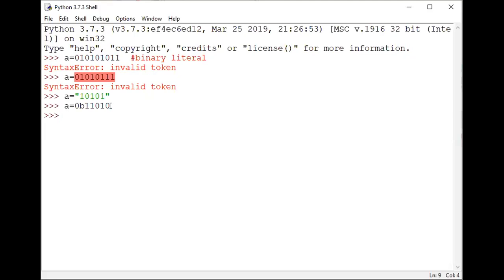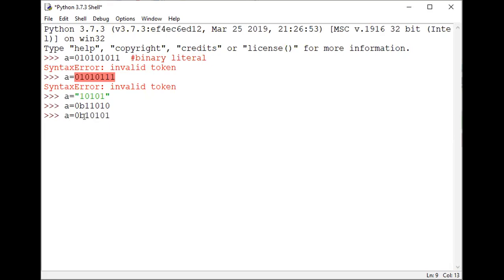Now I'm going to assign the value of a. Let us assume I give a binary literal: a equal to 0b101110, where 0b represents the binary literal.